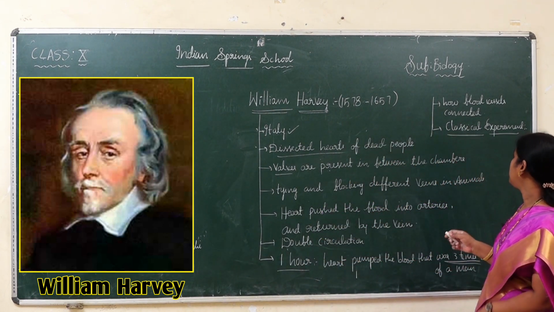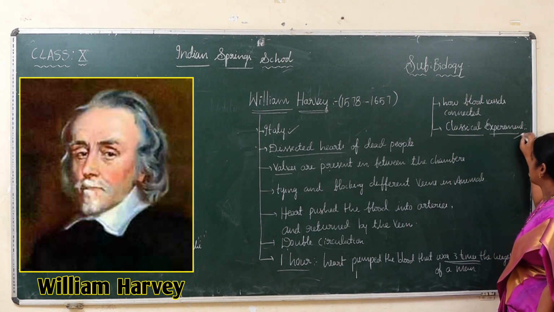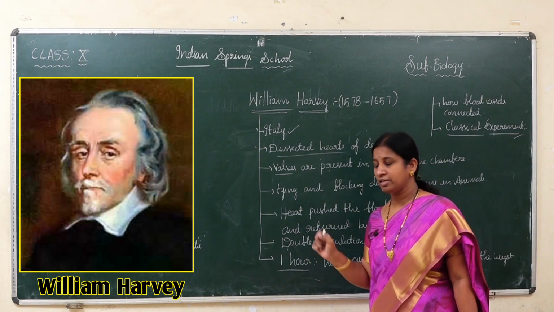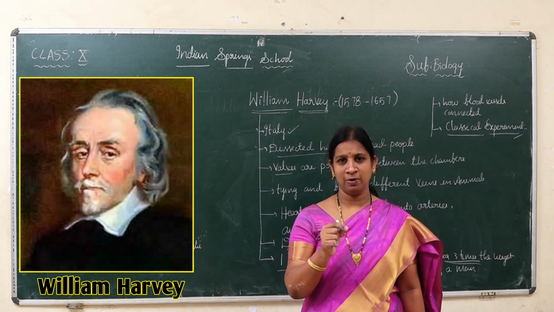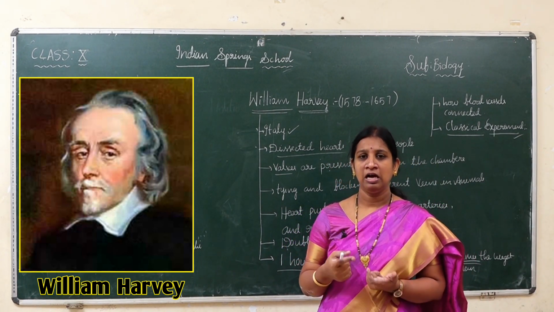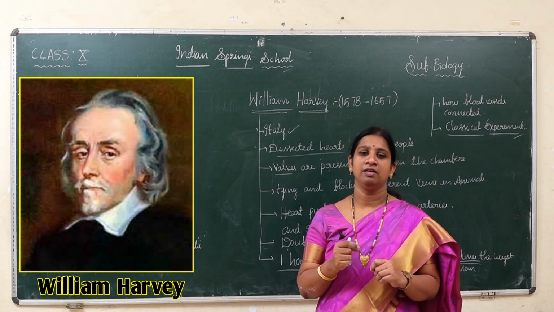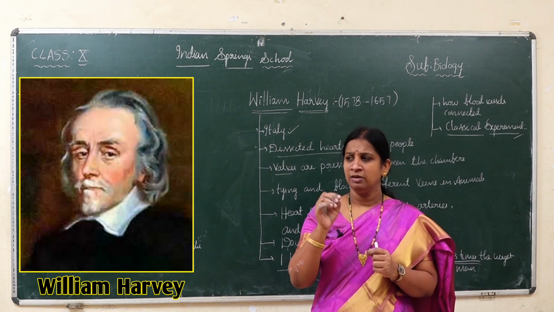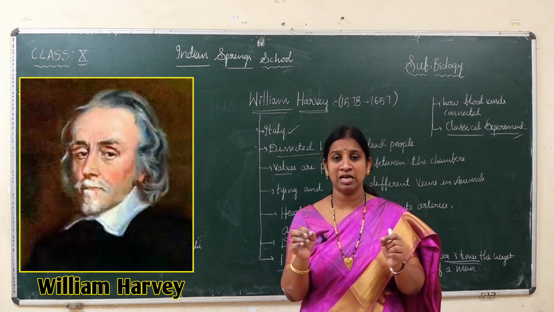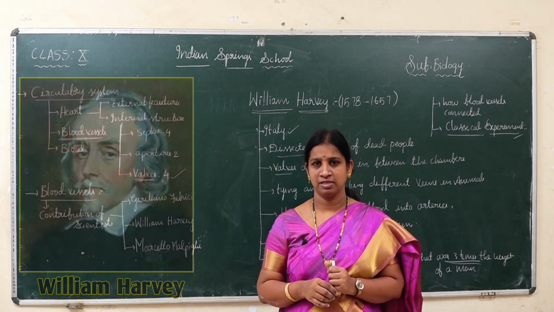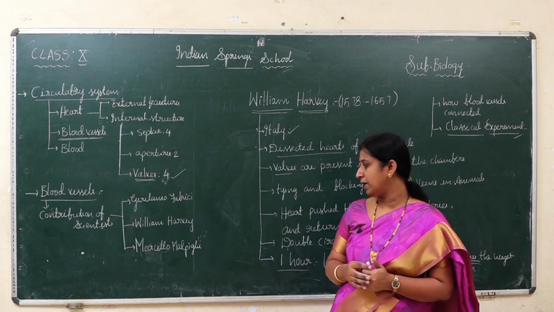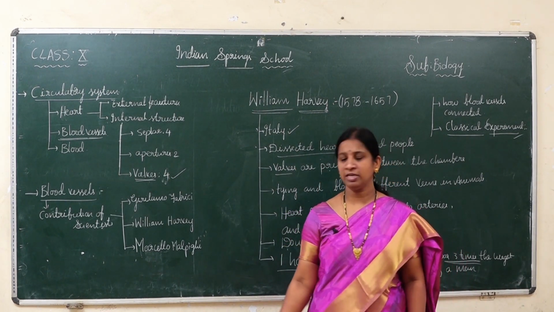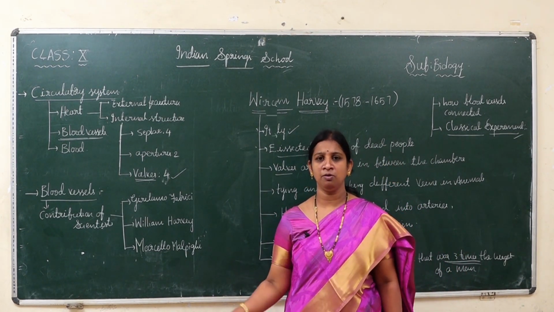Okay. So I explained how he did the classical experiment, and finally, same like Fabrici, he missed one point. He was unable to explain how blood vessels were connected. He explained how the flow happens, but he was unable to explain the fine blood vessels which connect the arteries and veins. Okay, so that was fulfilled by another scientist. His name is Marcello Malpighi. So now we will discuss Marcello Malpighi.